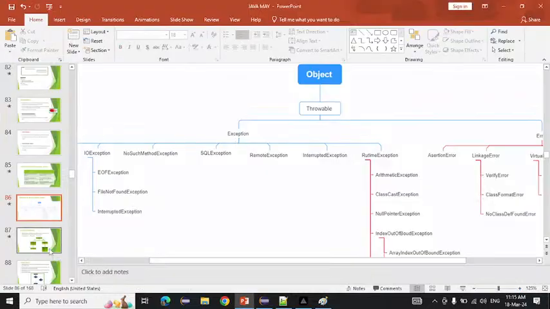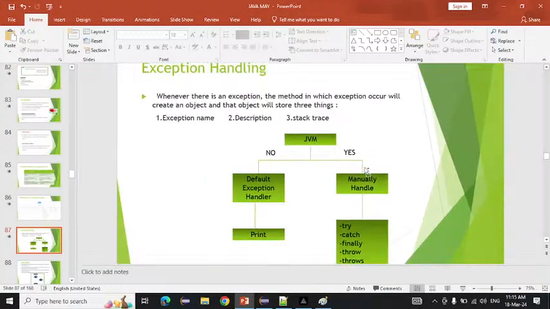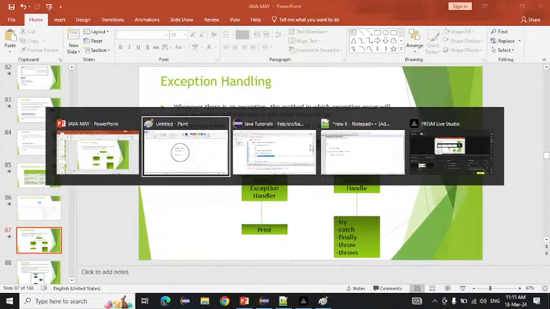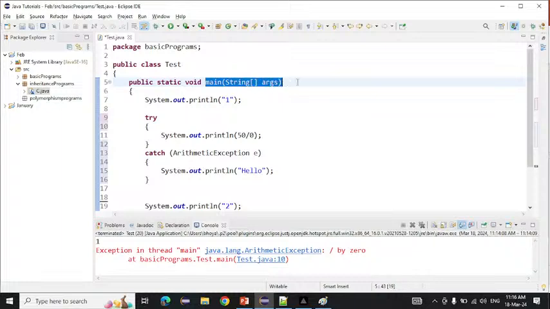Now what is the other thing? JVM will ask that method, do you handle the exception or not? So this time, are we handling the exception or not? Yes, we are handling the exception. This method will say yes, I am handling the exception.